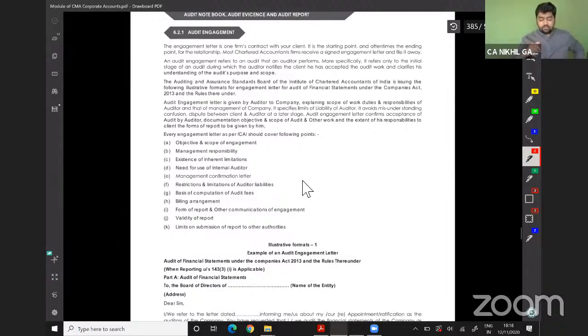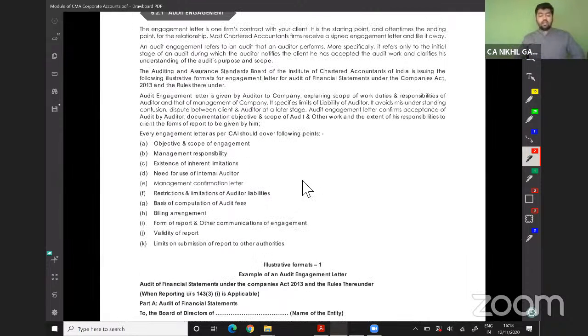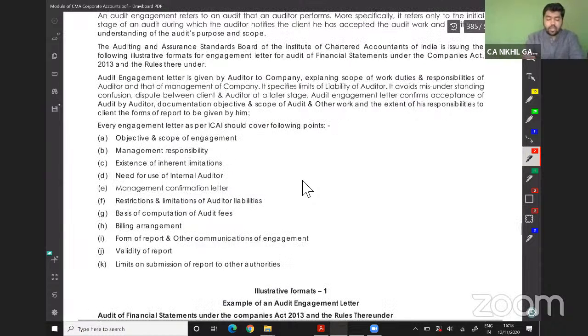Audit engagement means the terms and conditions discussed by the management and by the auditor. Every audit engagement as per ICAI should cover the following points: objective and scope of engagement. What is my scope? What is my objective? To provide an opinion. It can be clean as well as modified.